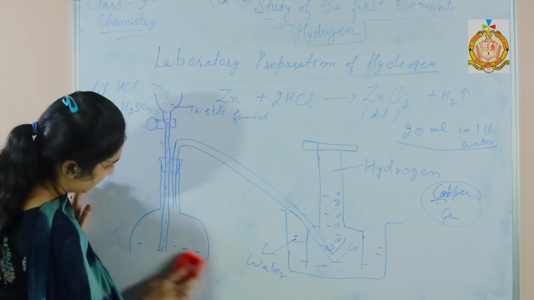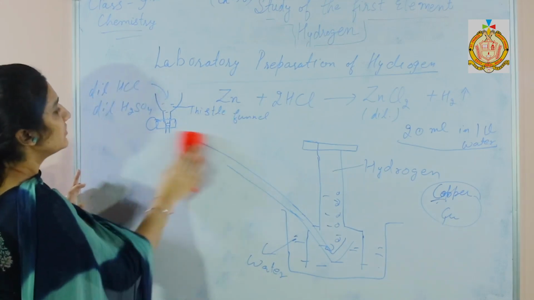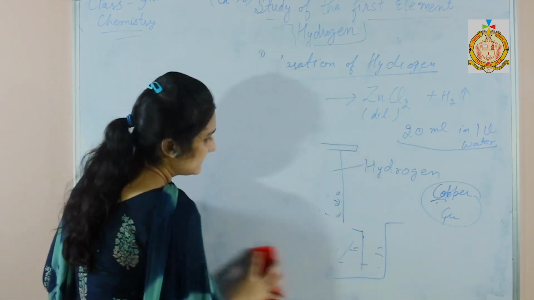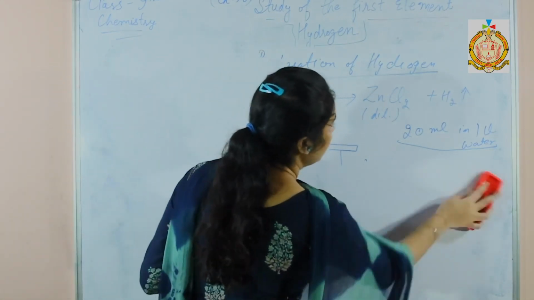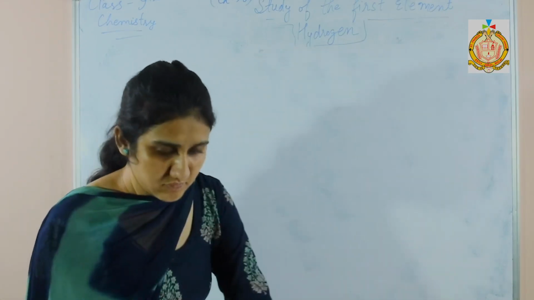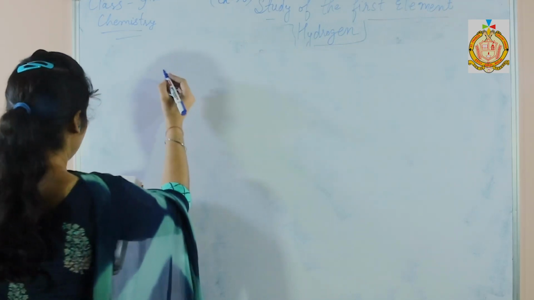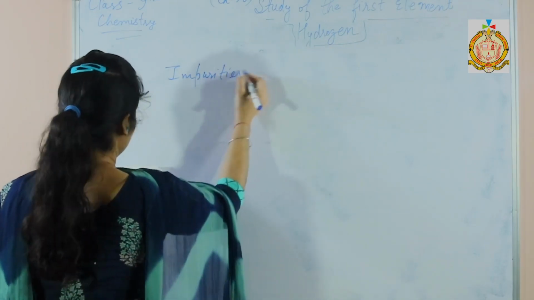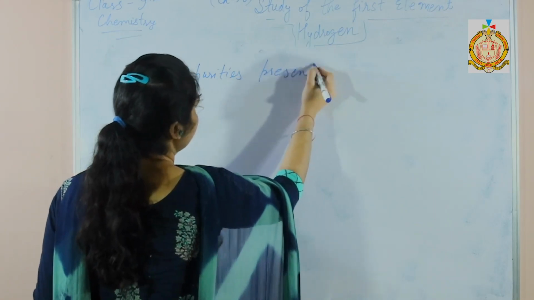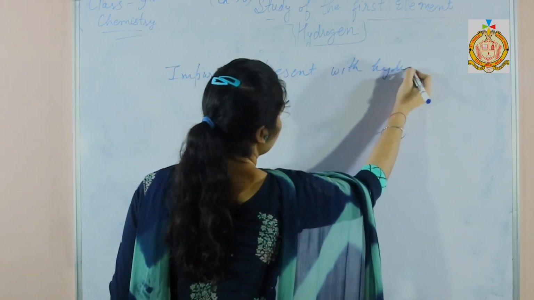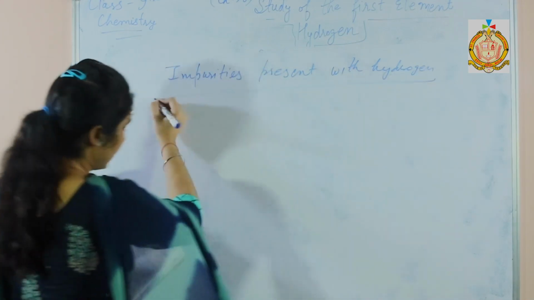Now this is all about the preparation of hydrogen gas, but when hydrogen is obtained by this method, it contains some impurities. What are the impurities that are present with hydrogen?